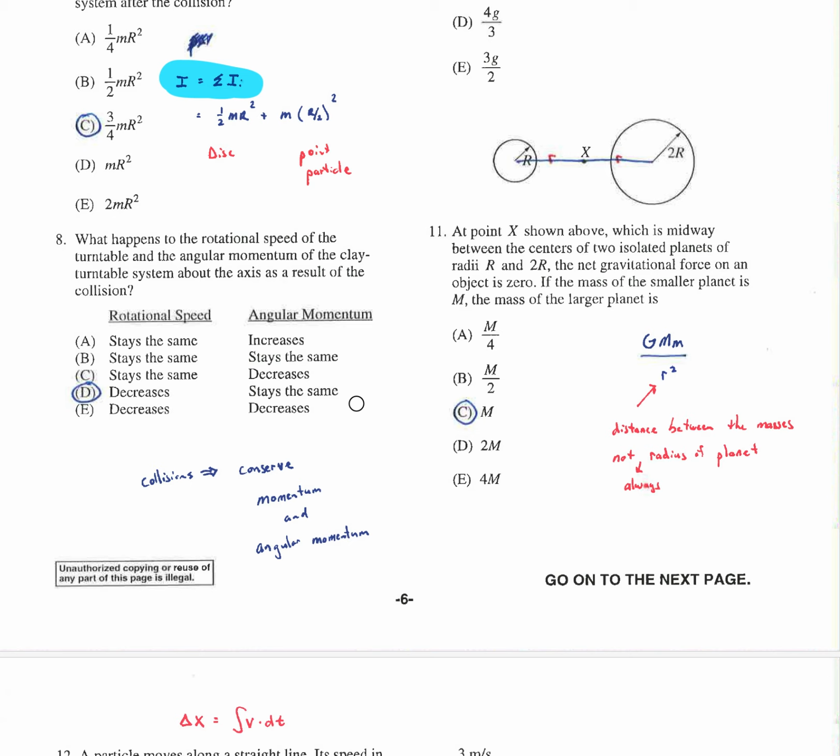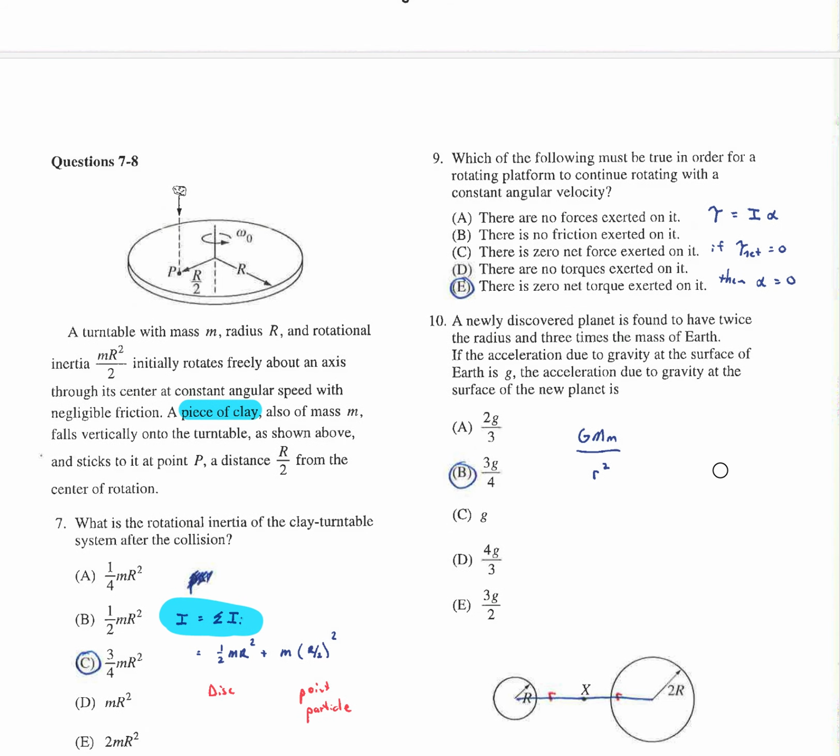What happens to the rotational speed versus the angular momentum? Again, angular momentum is going to stay the same in collisions, right? There's no net torque on the system, so L1 would equal L2. However, we've increased our moment of inertia, so we are going to then decrease our omega.